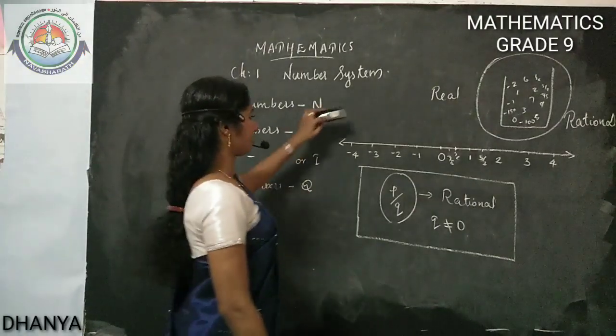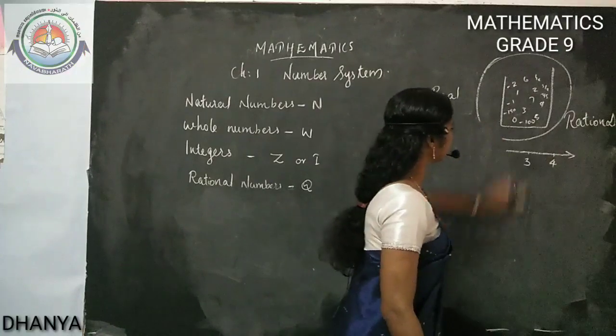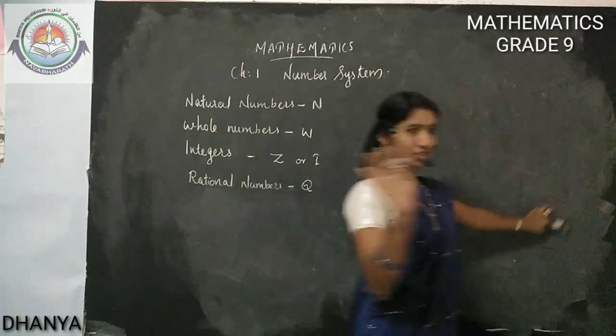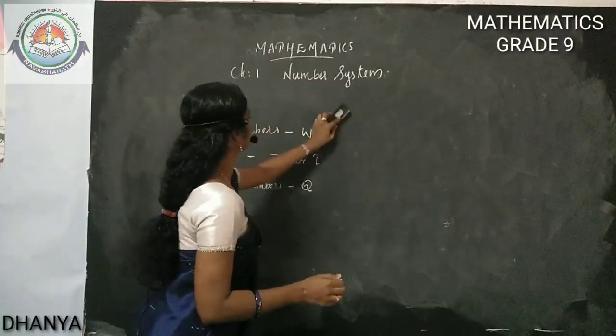Okay, then we can do some problems. Means how we can insert rational numbers, pakka rational numbers in P by Q form, in between two numbers.